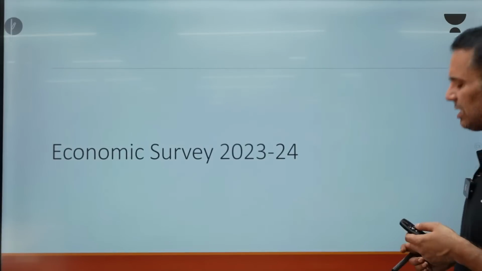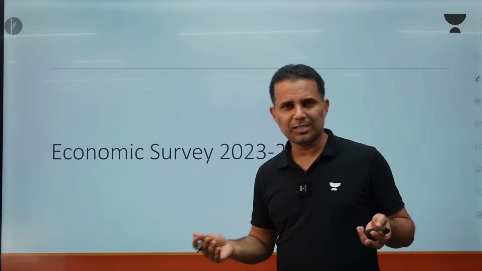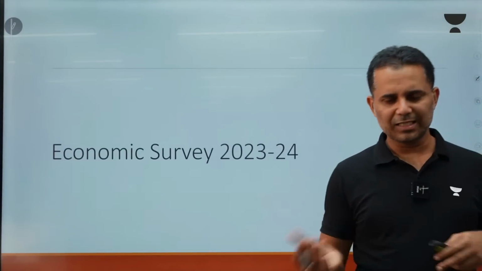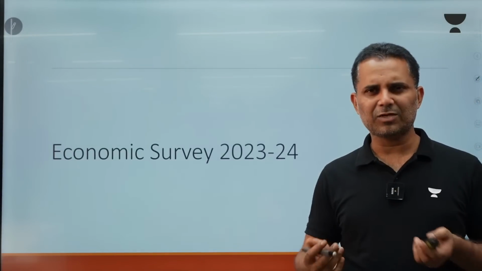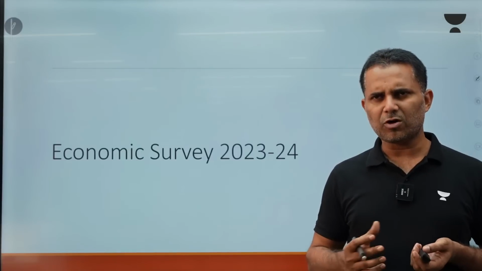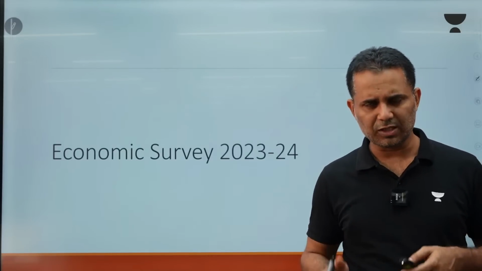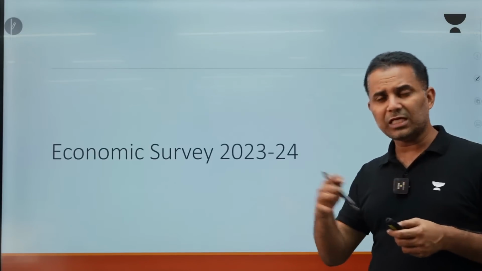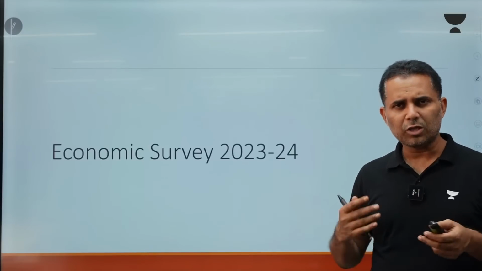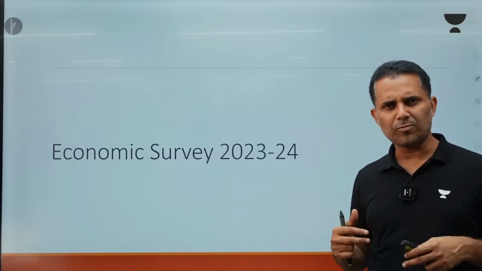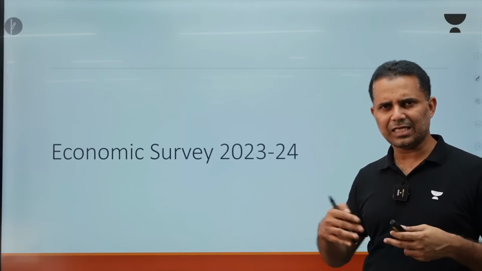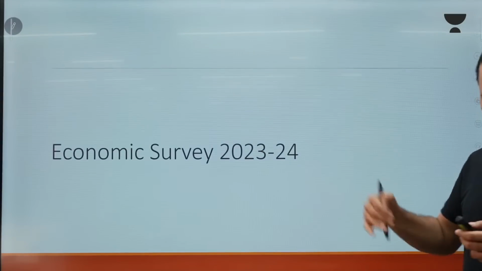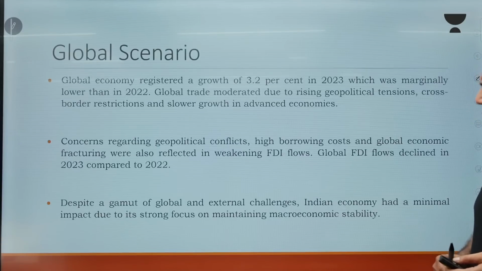Now, economic survey. Economic survey, a huge document. Almost everything that is going in the economy, it is covered in economic survey. So here in this class, I cannot cover this entire economic survey, but certain important themes or important areas on which economic survey has focused, let us discuss that. And you will see that a lot of things which have been proposed in the budget were basically the suggestion of economic survey. So whatever economic survey has felt and realized and tested, based on that also budget proposals are there. So you have seen budget schemes. Now let us understand the important themes of economic survey.